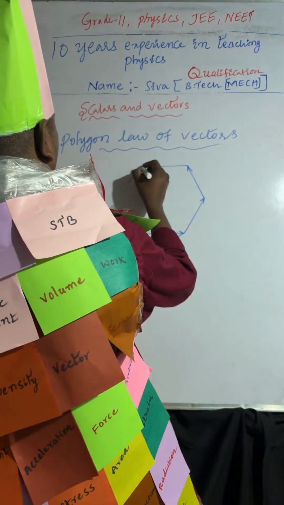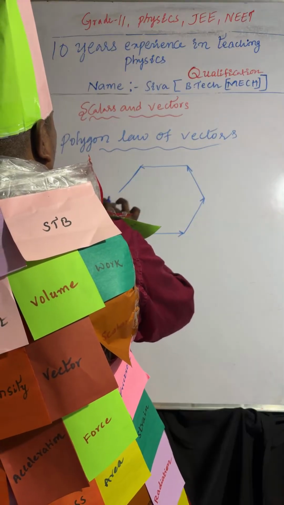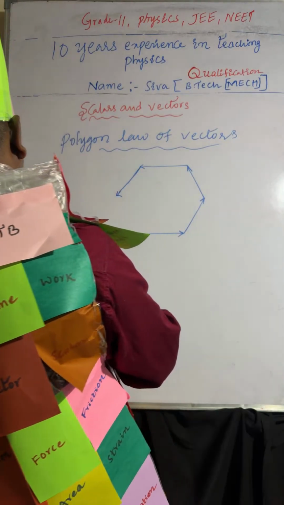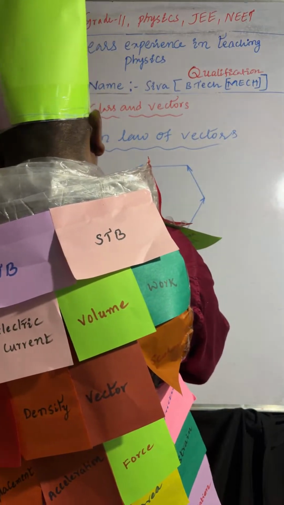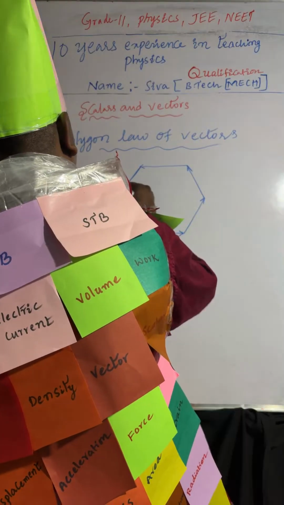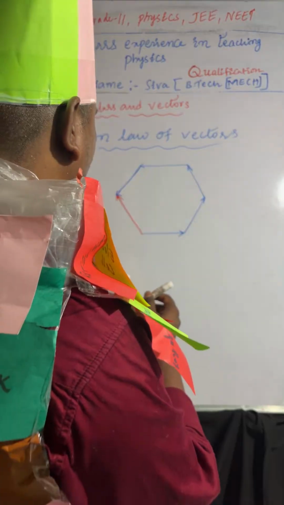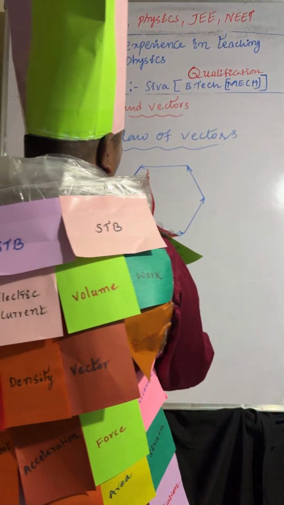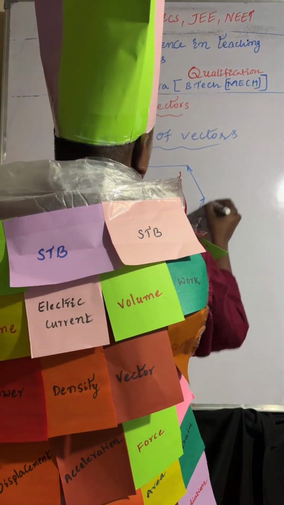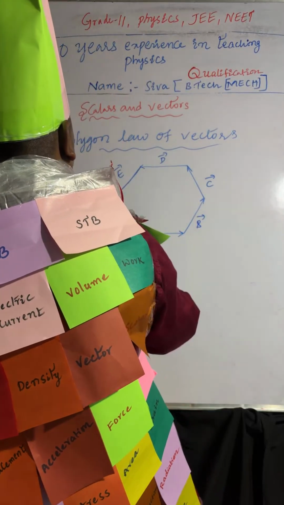So here you can observe, the resultant will be along the opposite of all the vectors. So like this, understood? Here you can take A bar, B bar, C bar, D bar, E bar and F bar.